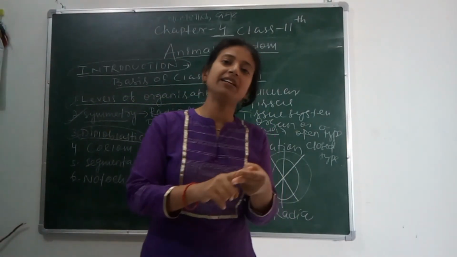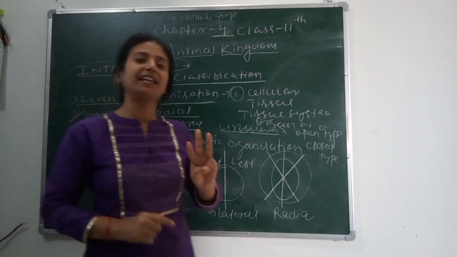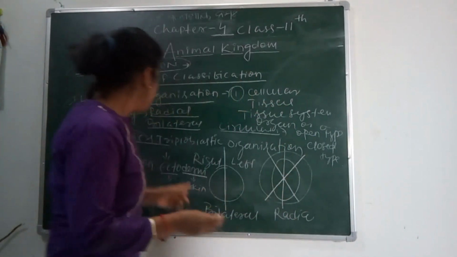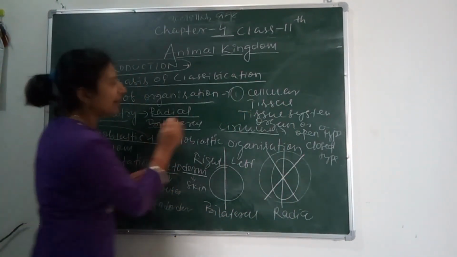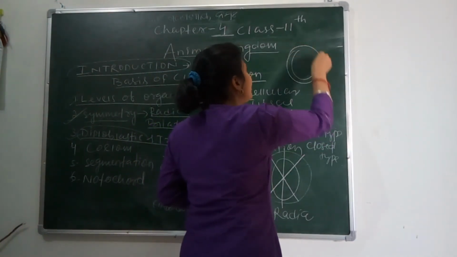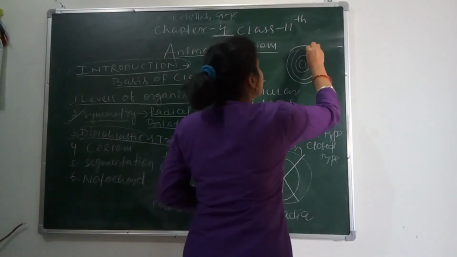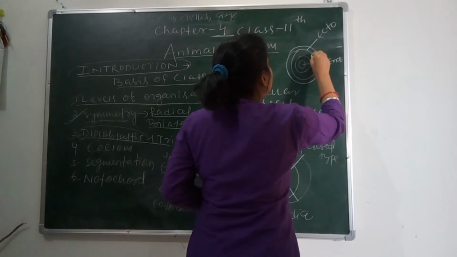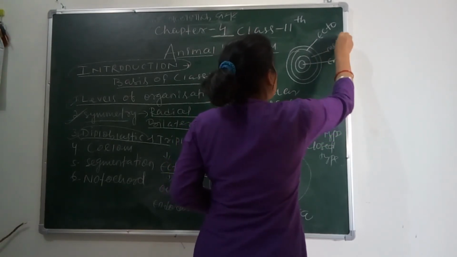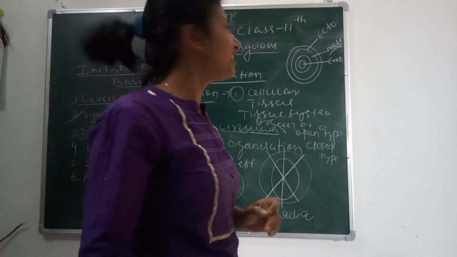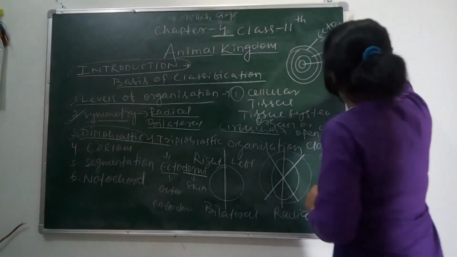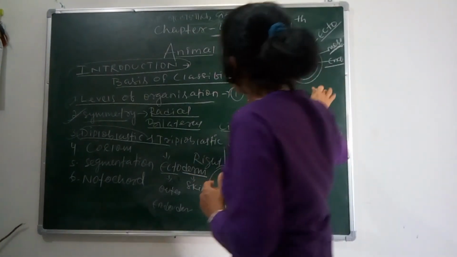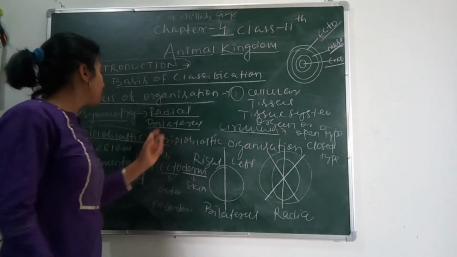One is ectoderm and another is endoderm. But in case of triploblastic animals, they possess three germinal layers: ectoderm, endoderm and mesoderm. The mesoderm is found between the ectoderm and endoderm. Suppose this is a cavity, so you can see this layer is called ecto, this layer is called endo, and the middle layer is called meso. We can say ectoderm is the outer layer, mesoderm the middle layer, and endoderm the inner layer. On this basis also, the animal kingdom is divided into different phyla.